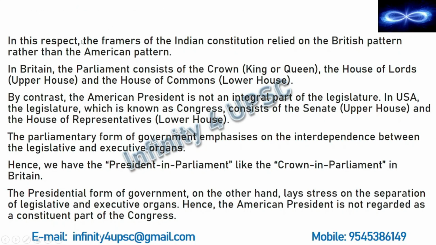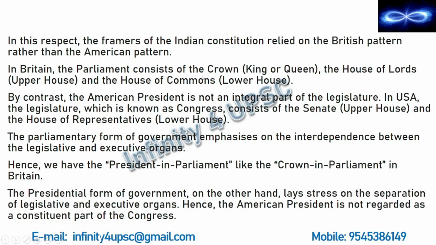Now in this respect, the framers of the Indian Constitution relied on the British pattern rather than the American pattern. So what does this line say? It says that we follow the parliamentary form of government by relying on the British pattern. So that means the British also follow the parliamentary form of government and they also have the crown.